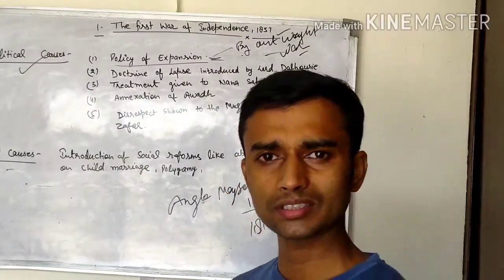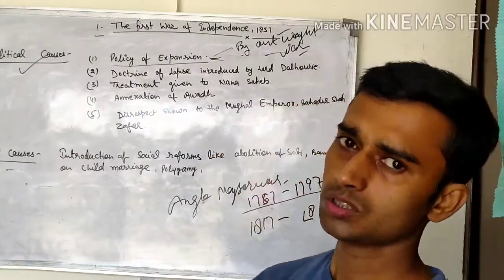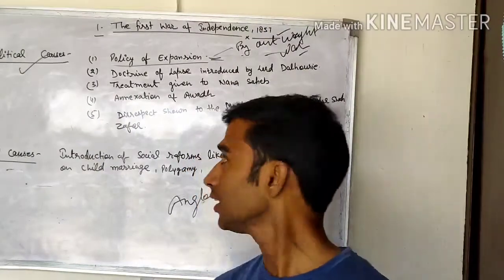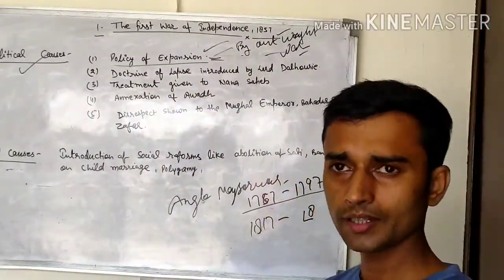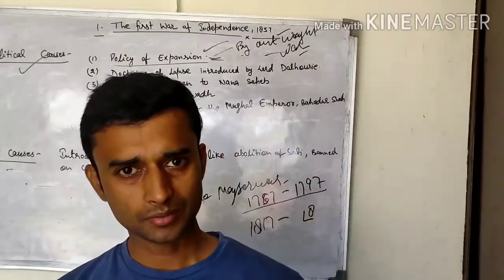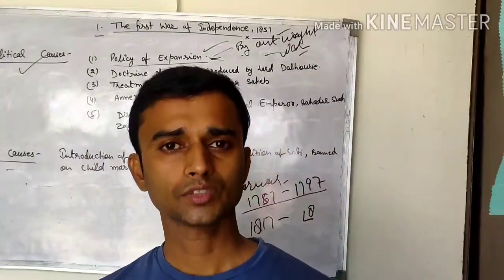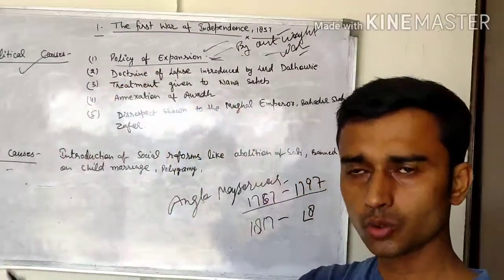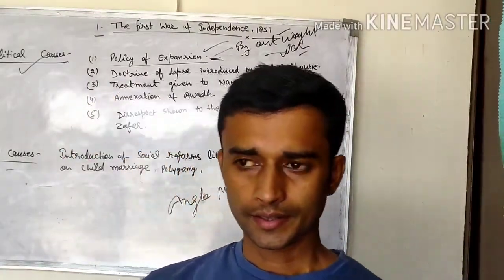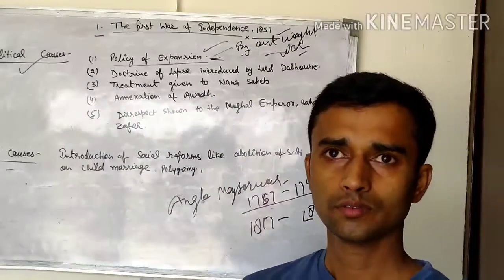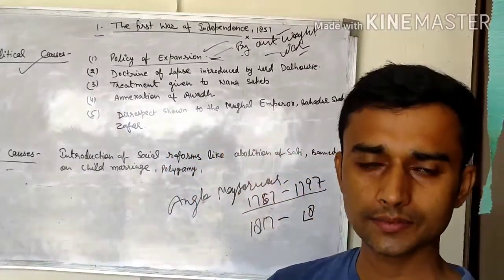After that, many states were also captured by the Britishers through the subsidiary alliance. So we can say that through the policy of expansion, by outright war, by subsidiary alliance, and by direct annexation, they controlled many states and interfered in the personal matters of the native Indian kings.